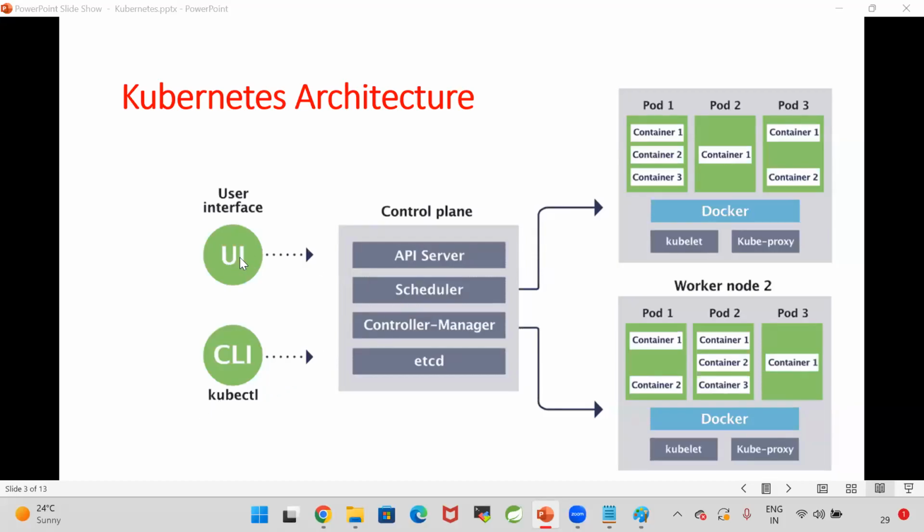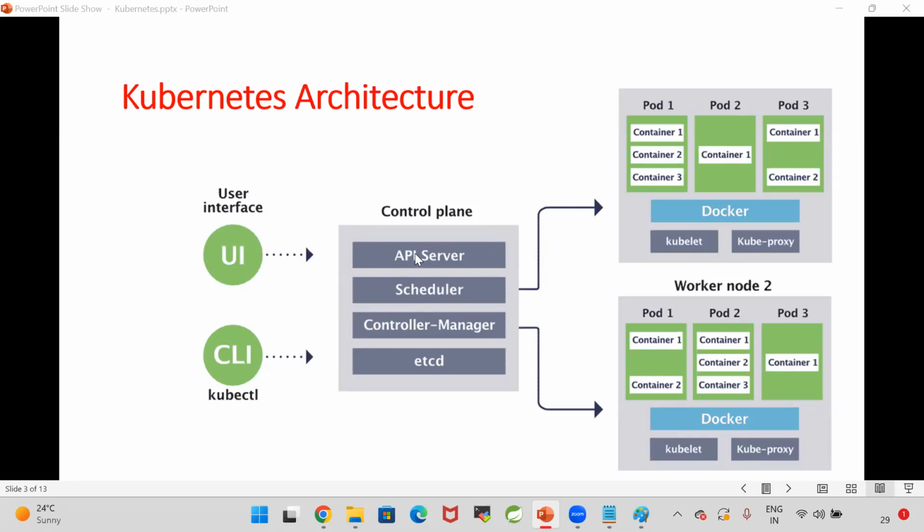UI means a web page will be available. Using that web application, we can communicate with the control plane. kubectl means a command line will be available, like our Git Bash, a CLI tool. Using that CLI also we can communicate with the control plane.